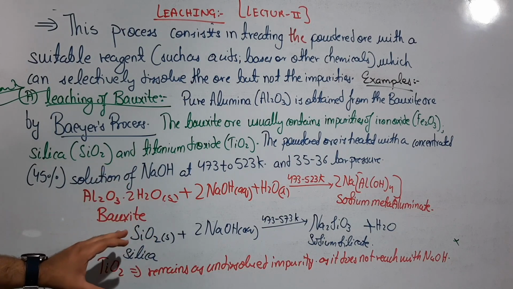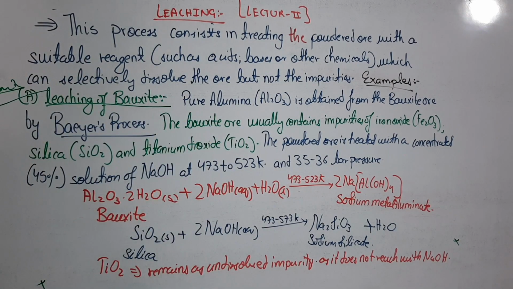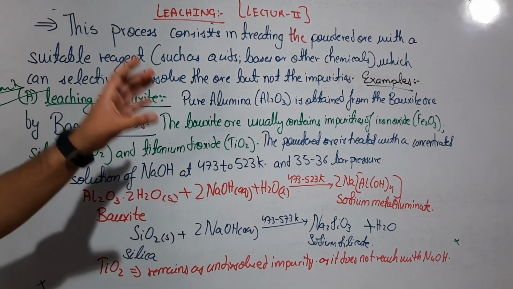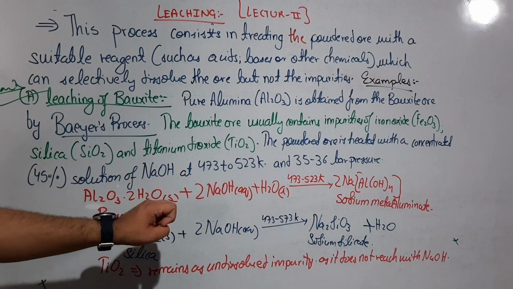In this Bayer's process, we are going to use a base called NaOH, because NaOH will react with the bauxite to form a complex. But these impurities will not be able to react with NaOH except for silica. TiO2 and Fe2O3 will not be able to react with NaOH.